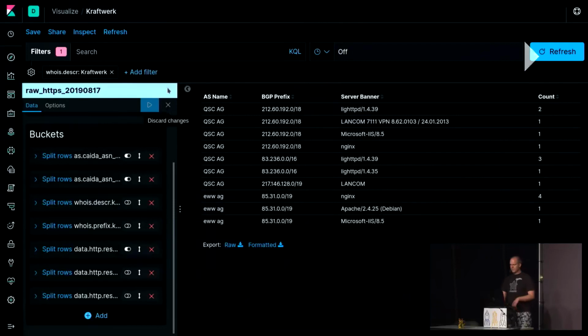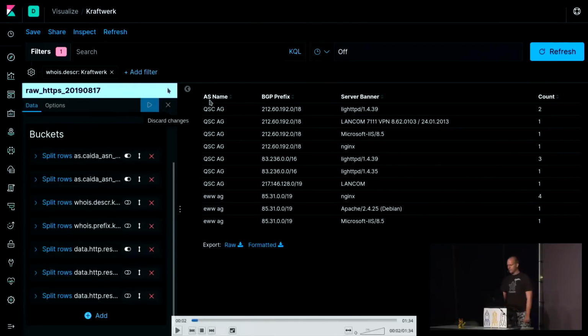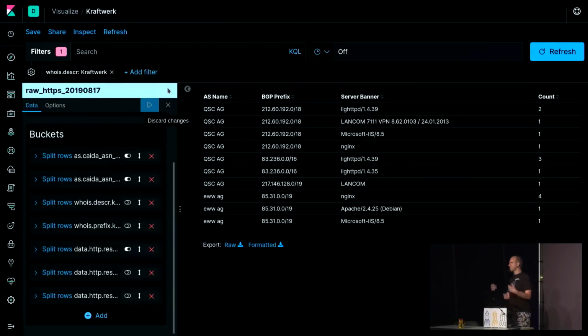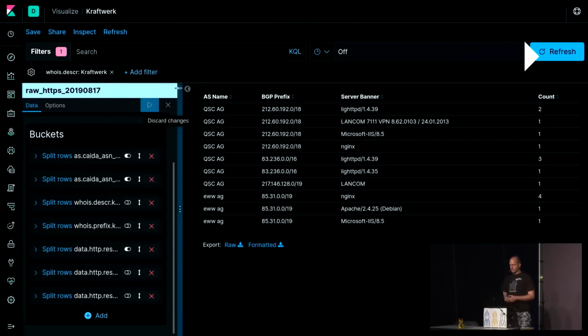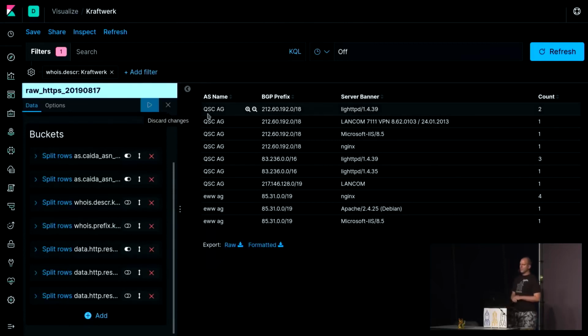And we can see we only have the autonomous system name, the BGP prefix name, and the server banner. That is the information you can see on Censys or Shodan because they do not use WHOIS information. Now we say, please enable WHOIS information. So let's enable the WHOIS information.